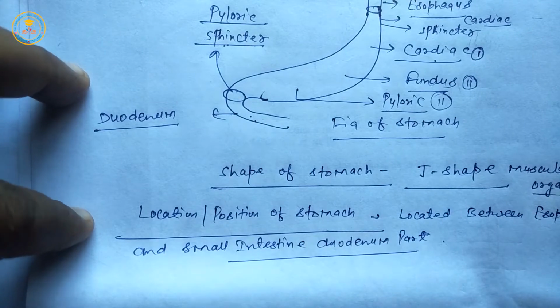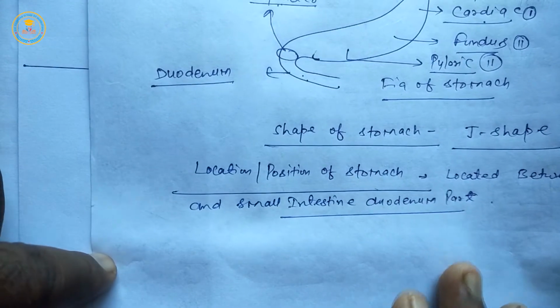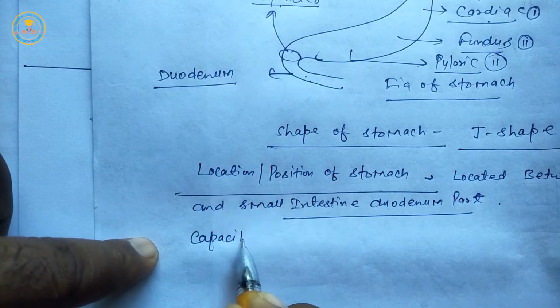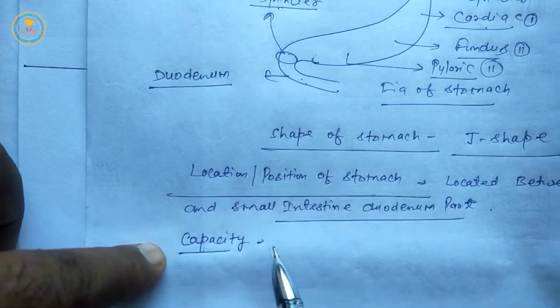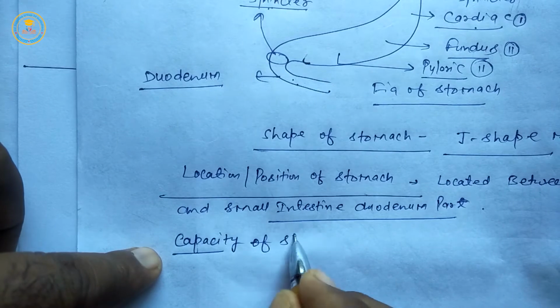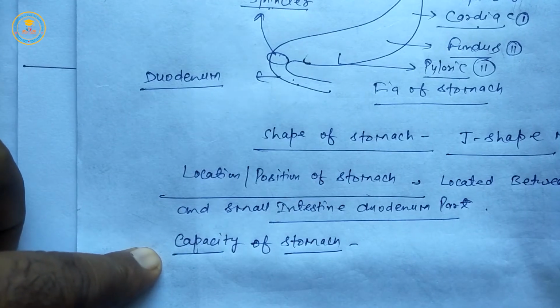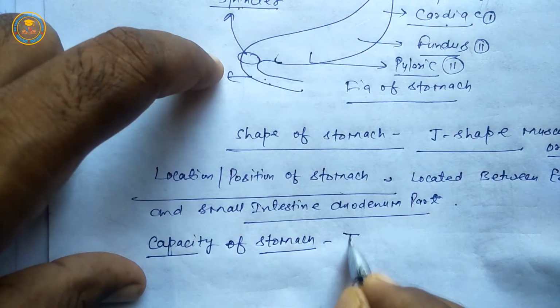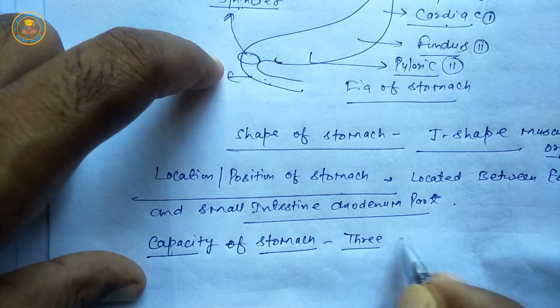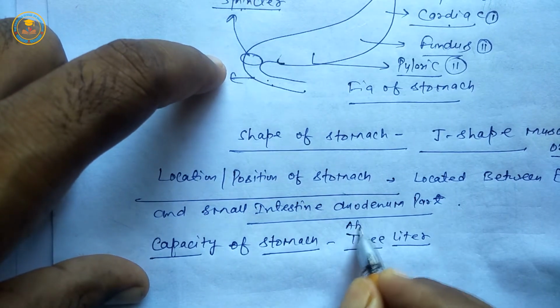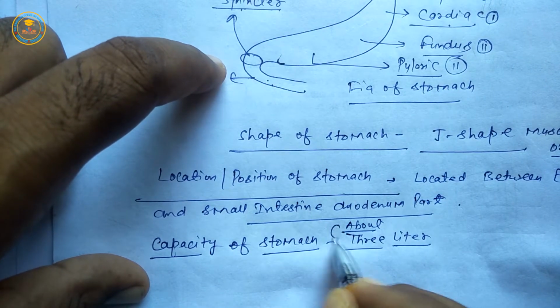Next is the capacity of stomach. It is 3 liter or about 3 liter.